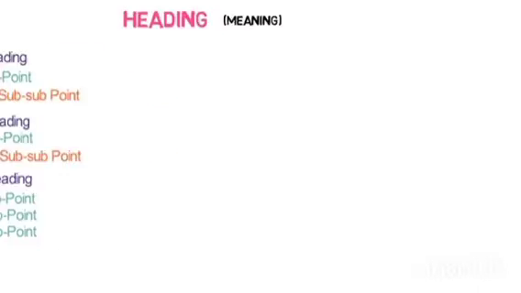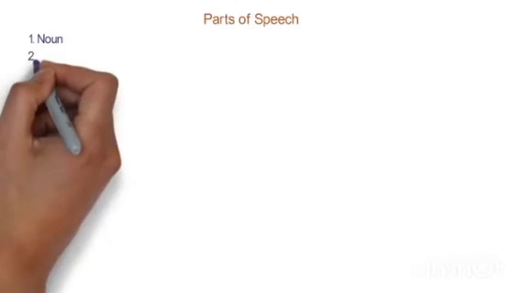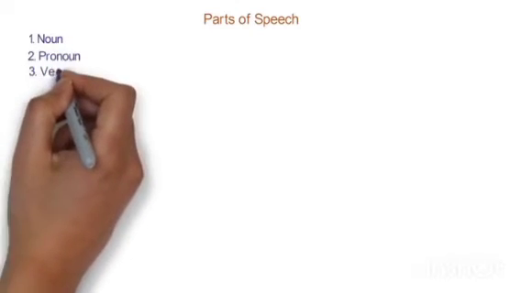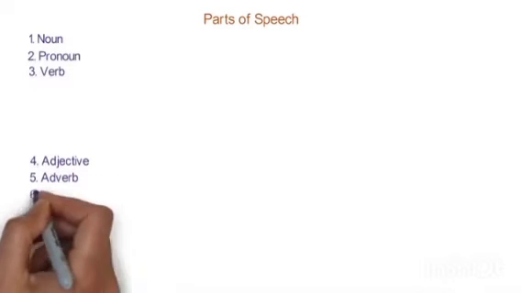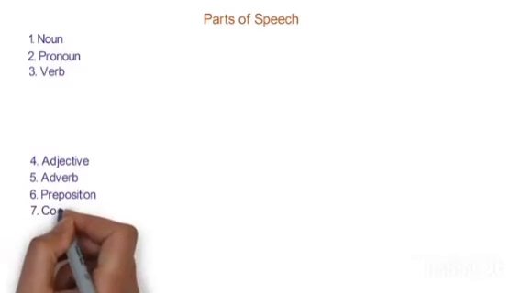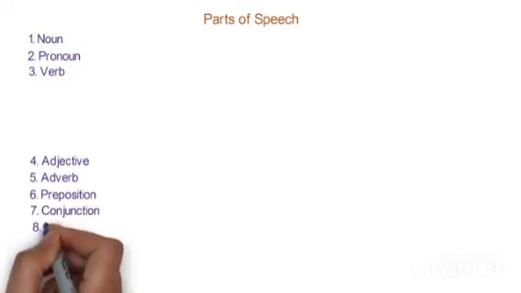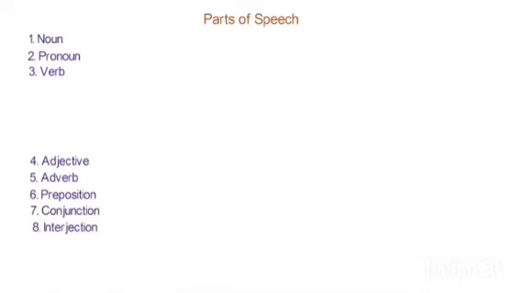Now in this way we have to go for writing the format. Now let us give an example by taking the parts of speech. I hope all of you know what the parts of speech are. There are 8 kinds of parts of speech. The first one is noun, then pronoun, verb, then adjective, adverb, number 6 is preposition, 7 is conjunction, and the last one is interjection.